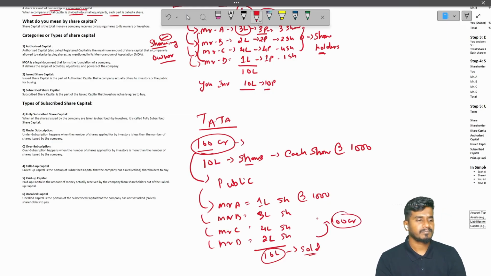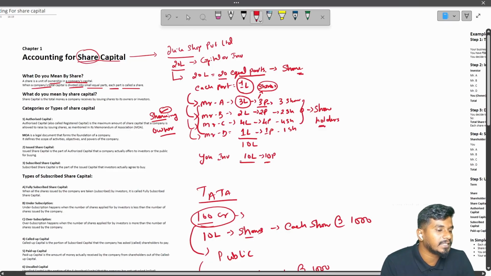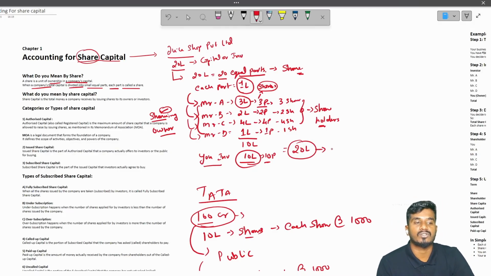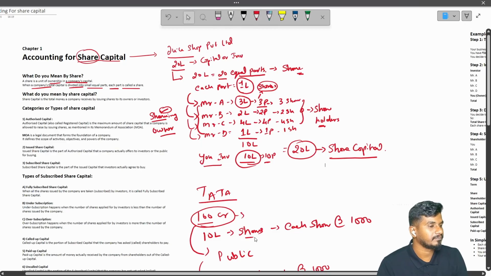So this is shares. Let us understand what you mean by share capital. Share capital means whatever capital you raised from your friends and by investing yourself. You also invested 10 lakh here. Total 20 lakh you collected by issuing shares. So this 20 lakh is called share capital. Whatever you collected from the public is called share capital, the total amount. Let us read the meaning once.